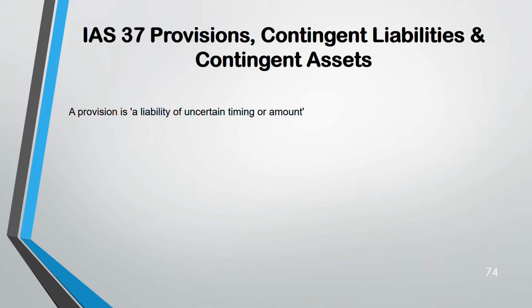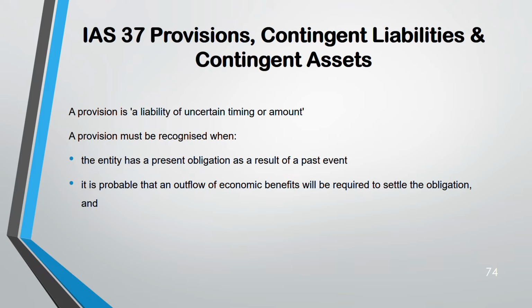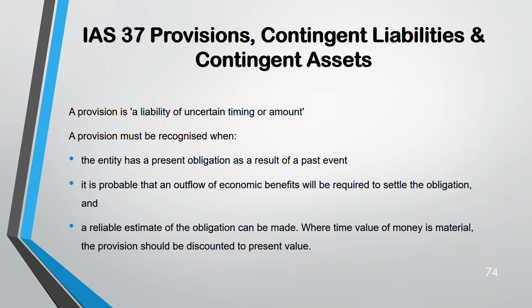So, provision definition. It is a liability of uncertain timing or amount. A provision must be recognized when a present obligation is there, it is probable that an outflow of resources will be there, and you can make a reliable estimate. And when the time value of money is material, you have to discount the provision also.